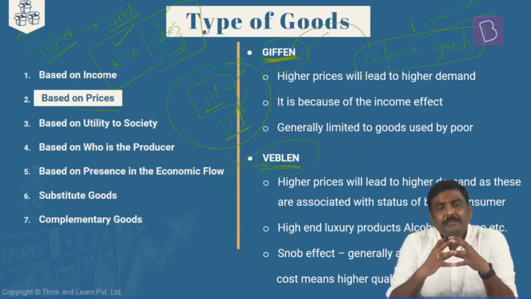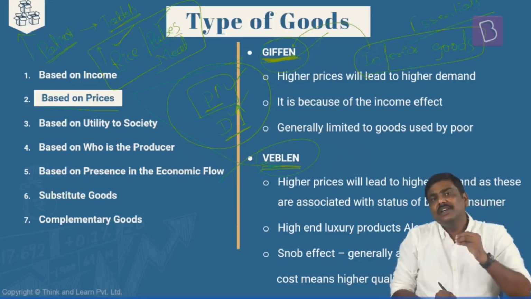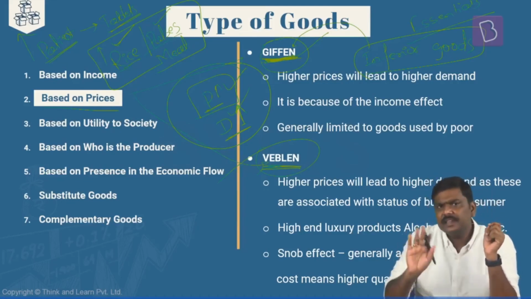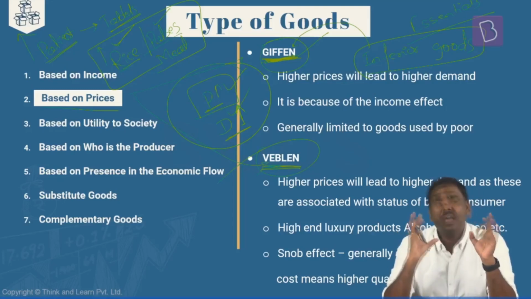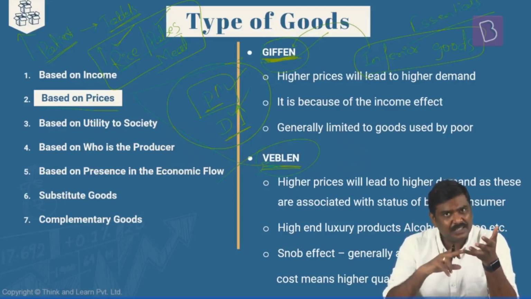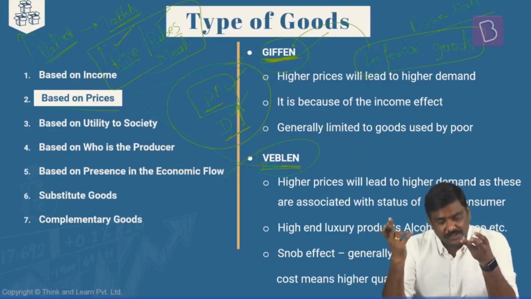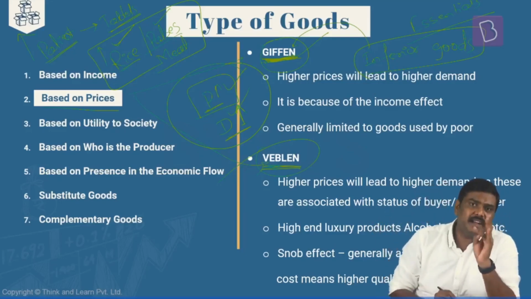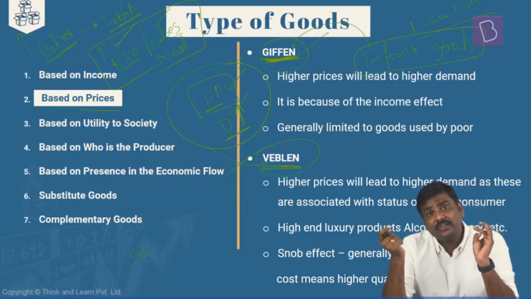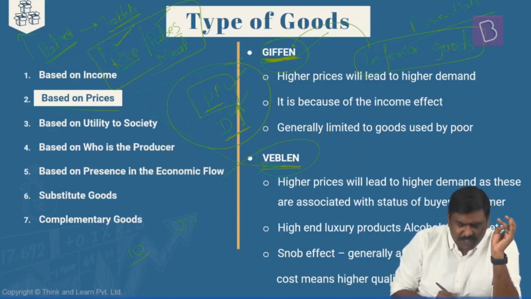At this point of time, imagine the price of rice increases. First thing, when the price of rice increases, his income is not changing. His income is limited. As the price of rice increases, how much rice he can purchase will be affected. Now, if he wants to shift to another quality of rice, what if I were to tell you that the rice he is purchasing right now costs 10 rupees, and the next available variant of rice in the market is 20 rupees per kg.